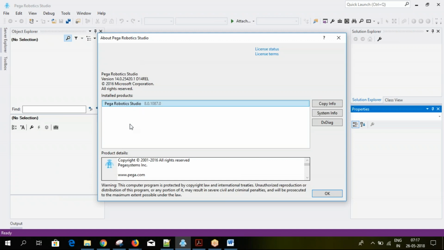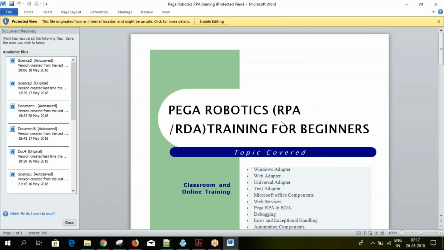So when you see the version, it will come like this: 8.0.807. You can see they gave multiple patch versions of this. The current version is 1089 now. So we are going to use 8017 or maybe 8089 as well, so that we can check it out. Okay, so about the course.